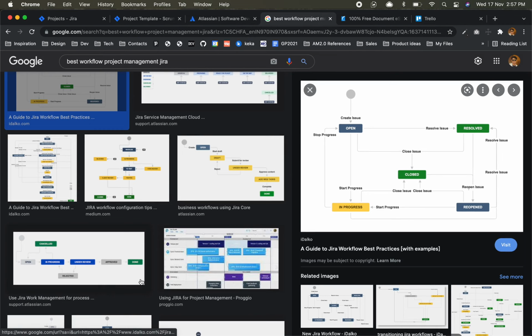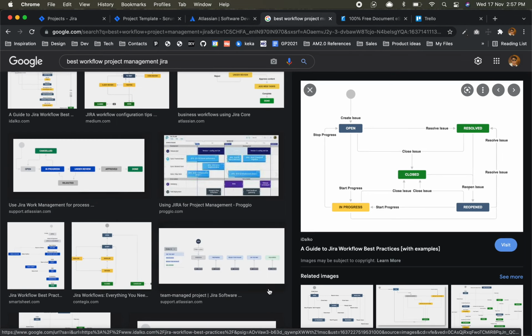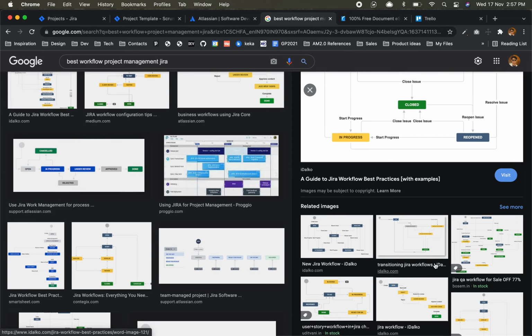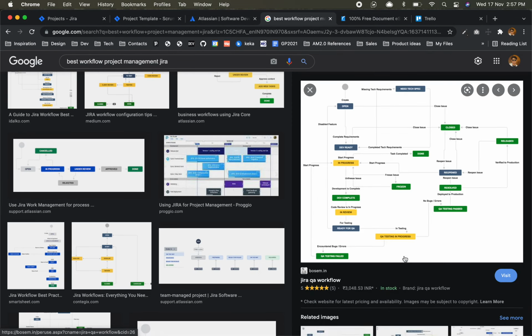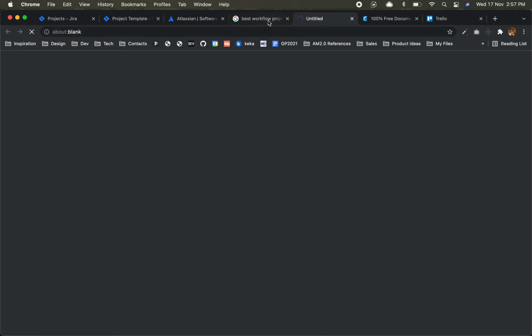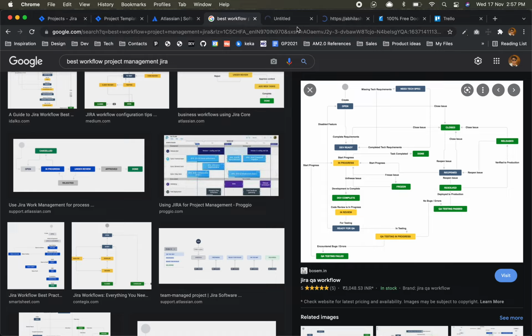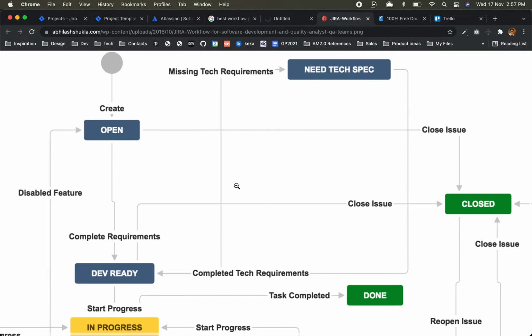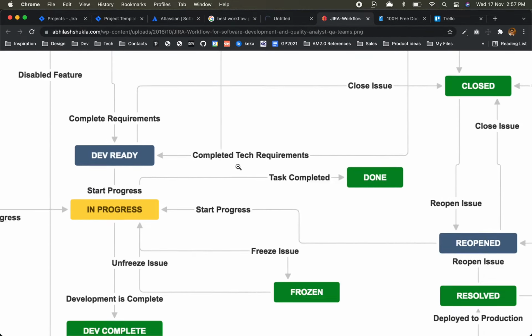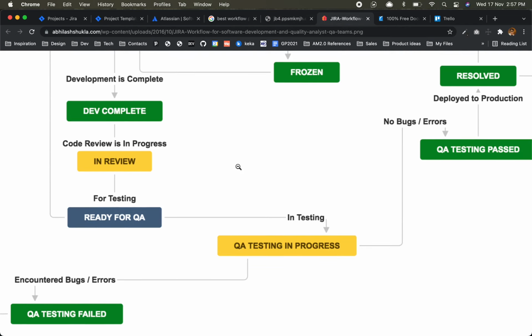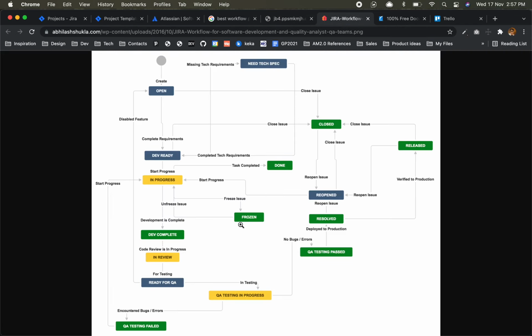And for a big or complex project, they have strict workflows also. If you see here, it's very big, correct? But it's not something that needs text specifications, okay?